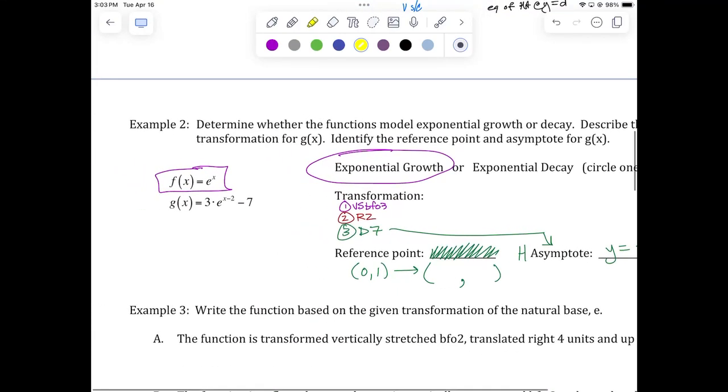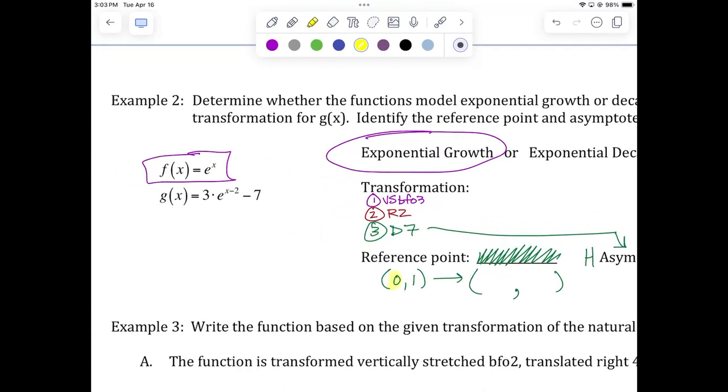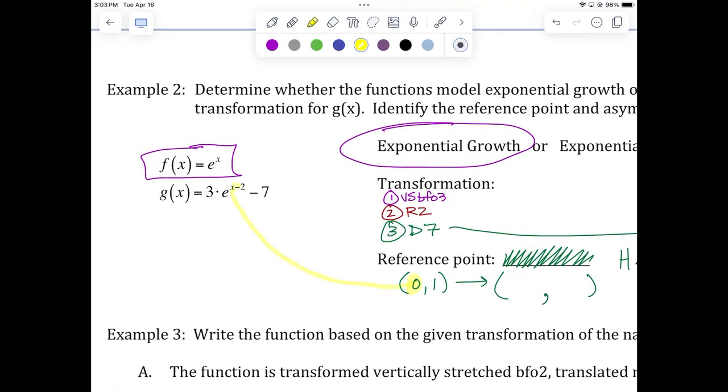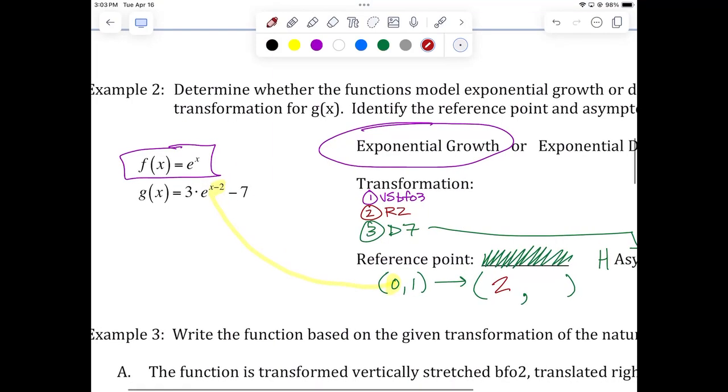So let's look at the 0. The 0 is the x-coordinate. The thing that affects the x-coordinate is just the -2, isn't it? So if I move it right 2 units, where did 0 go? Did it go to -2 or +2? +2. Good. I went right 2 units.